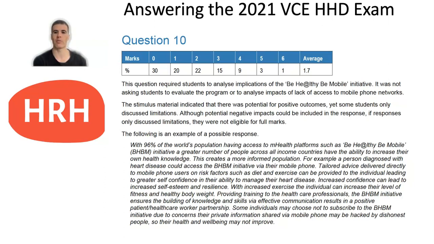And then they gave an example. They said a person diagnosed with heart disease could access the initiative via their mobile phone, and tailored advice could be delivered directly to mobile phone users on risk factors such as diet and exercise. That could be provided to the individual, and that could increase their self-confidence and their ability to manage their disease, and that can increase self-esteem and resilience. So you can see a couple of dimensions are linked there.